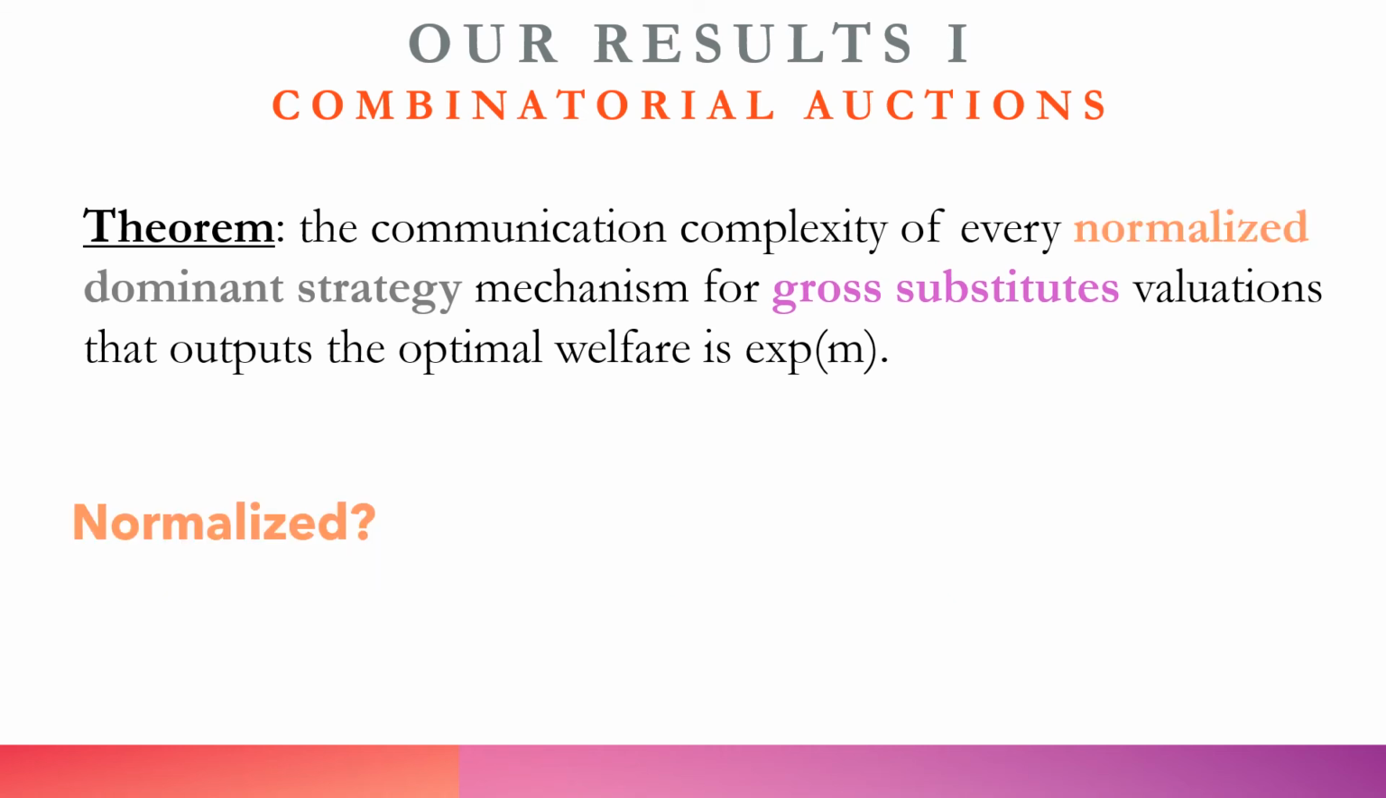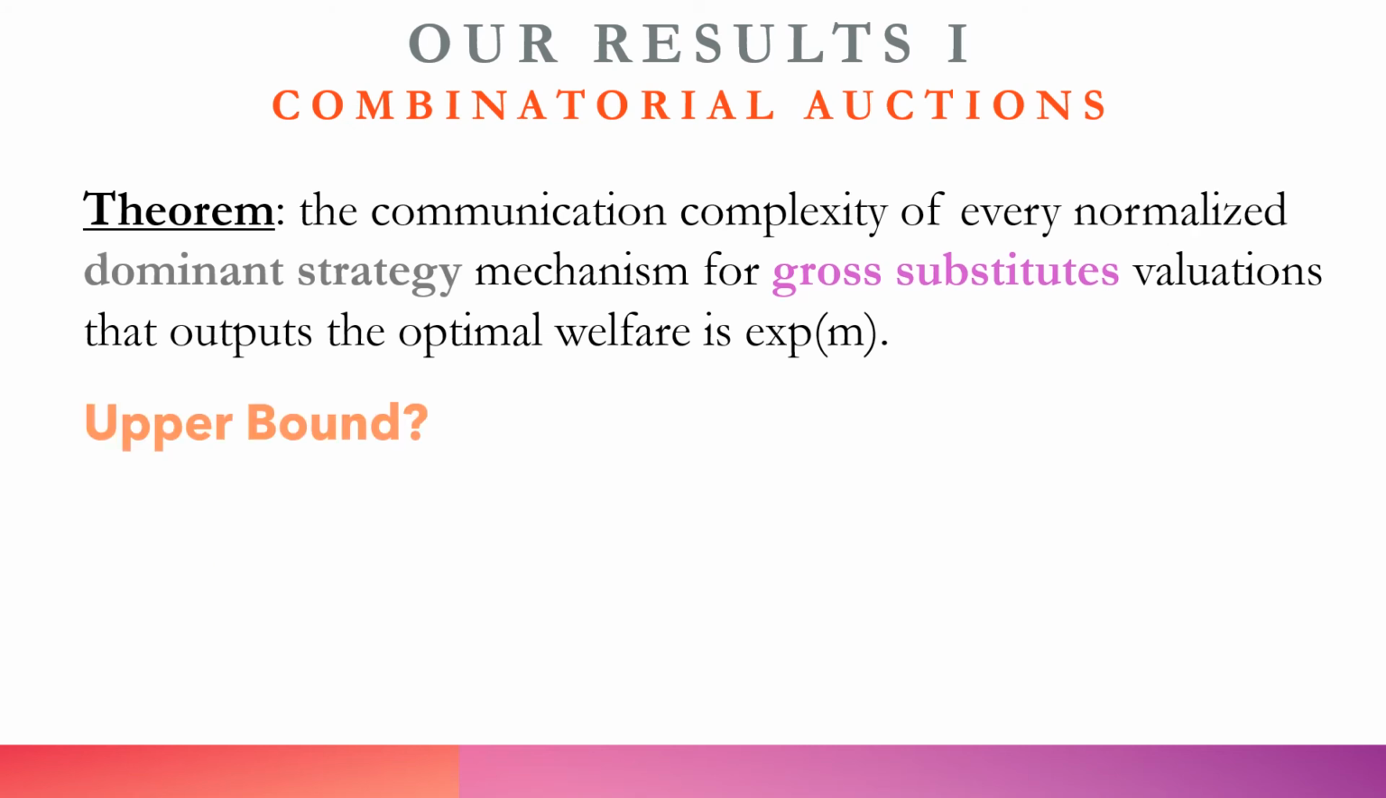Before we continue, there are 2 terms here that I need to explain. When we say that a mechanism is normalized, it means that if a player gets no items, he pays 0. As for the definition of cross substitutes, we will not state it. The reason for it is that it is a very delicate definition, and it is not relevant for the talk. Given this lower bound, it is only natural to wonder what is the known upper bound for dominant strategy mechanisms with cross substitutes valuations.